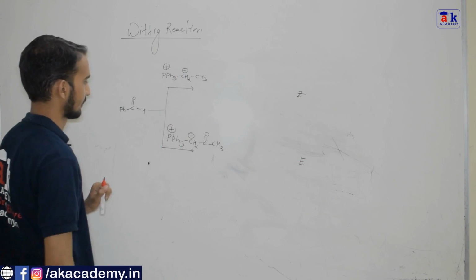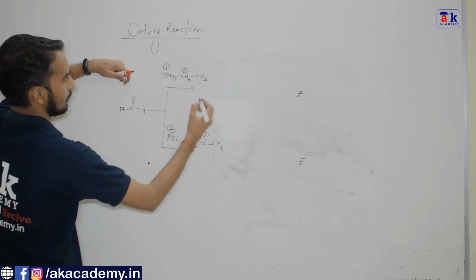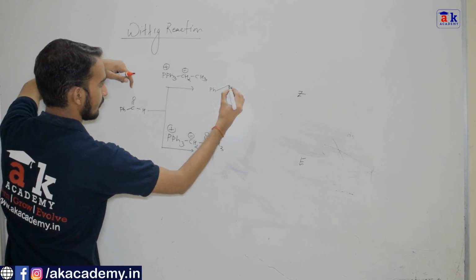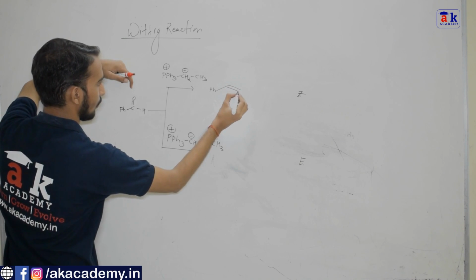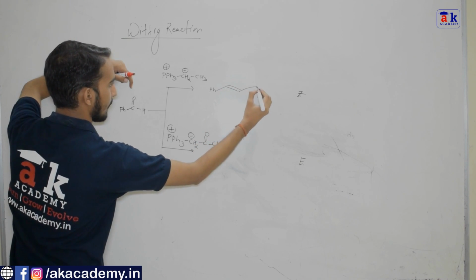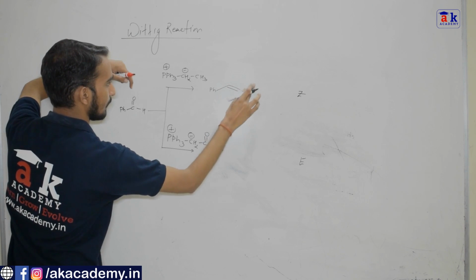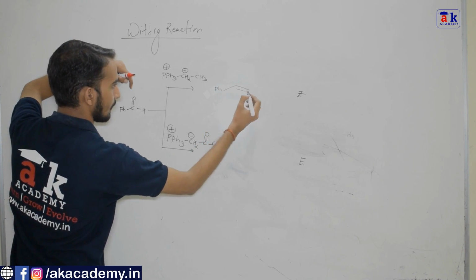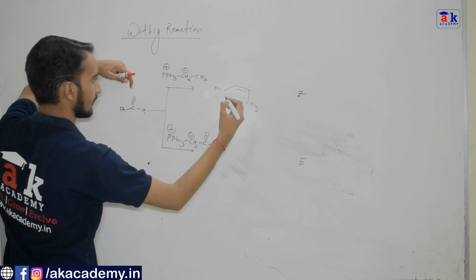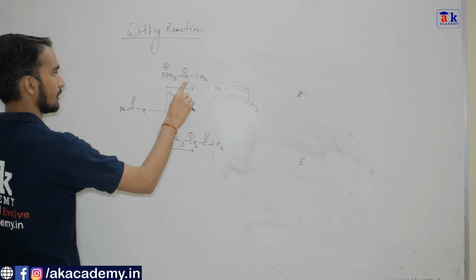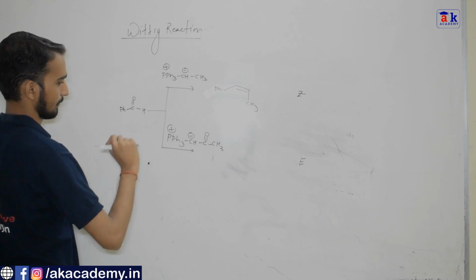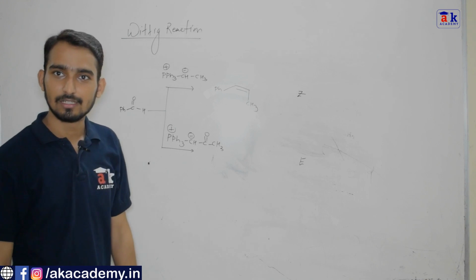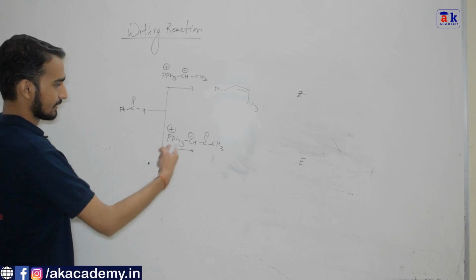Let us draw the product. How to draw the product? The product will be Ph, CH double bond CH, Ph, with C double bond O, CH3 on the other side. This will be CH here and this will be CH here. Okay, so this is the product. You can see it's a Z alkene, or you can also call it a cis alkene. In this case, it is a stabilized ylide.